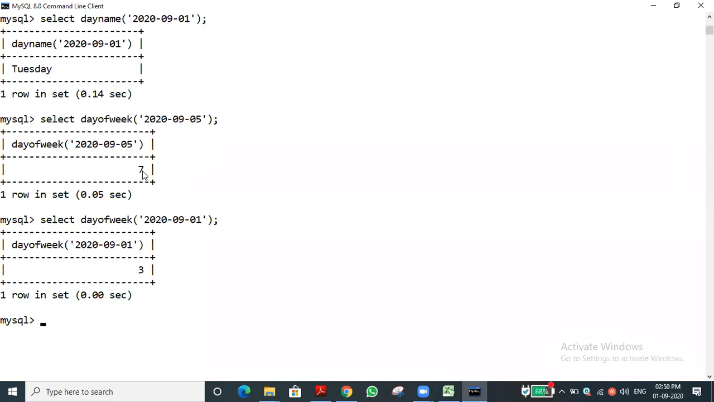Have you understood, Chandru? Hello. Oh, it counts starting from Sunday, sir. Yeah, Sunday means 1. Suppose it may be this day of week function, sir. It implicitly called the day name function, and the day name function returns something. No, I'm explaining apart from that. So if the returning value is Tuesday, it will display 3.